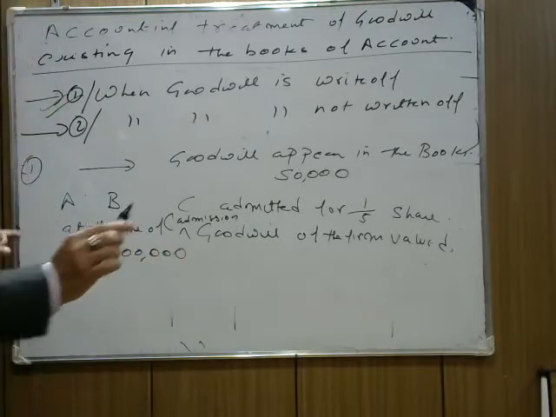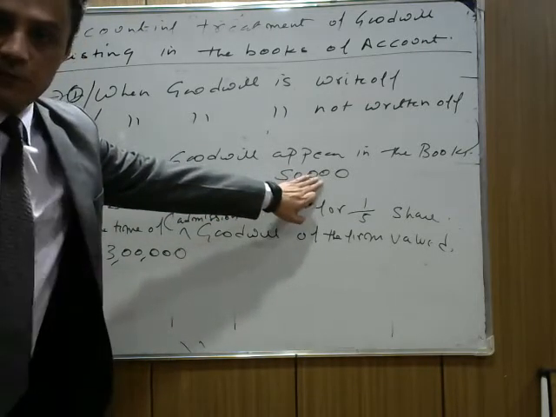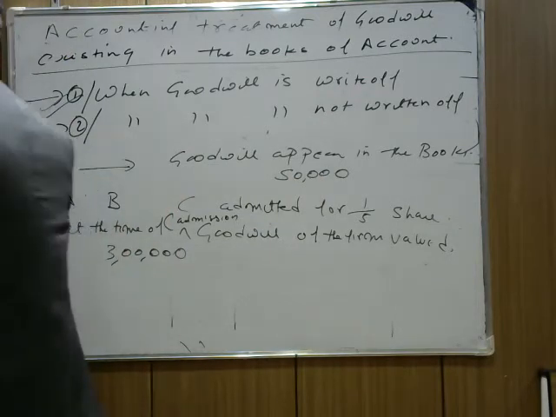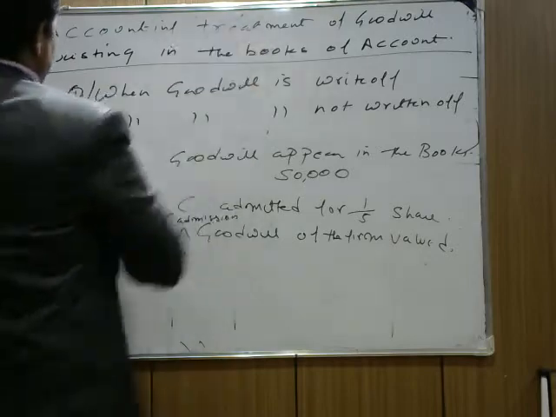This is the question here, and goodwill appears in the balance sheet at 50,000. Now what do we do? It says that whenever goodwill appears in the balance sheet, we are doing the first case.